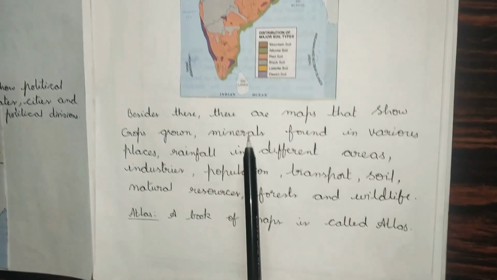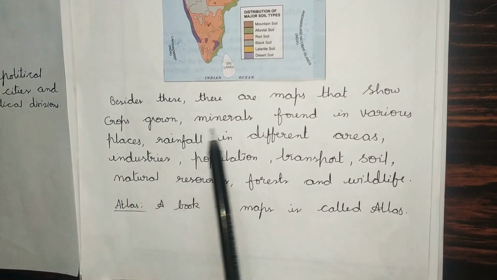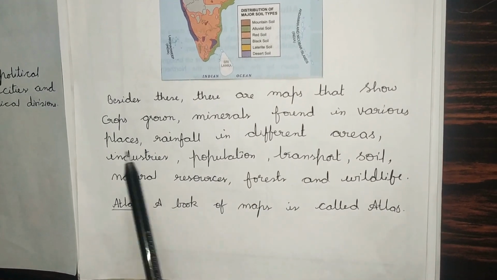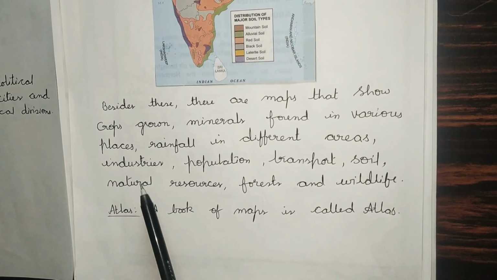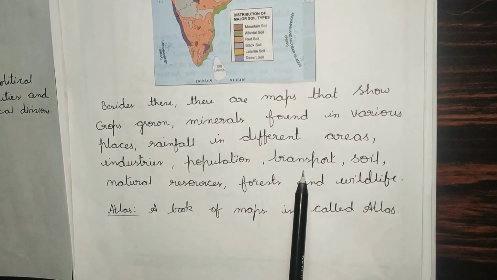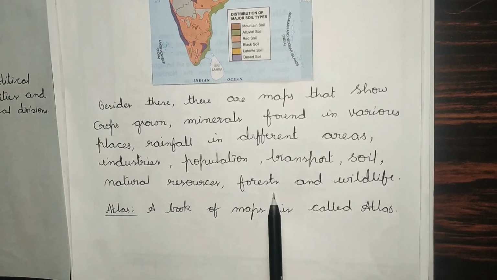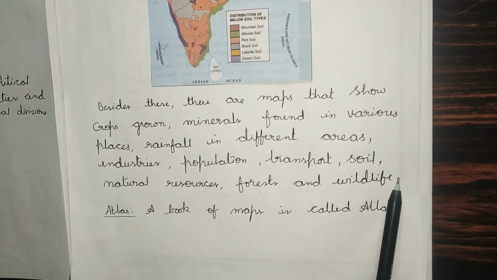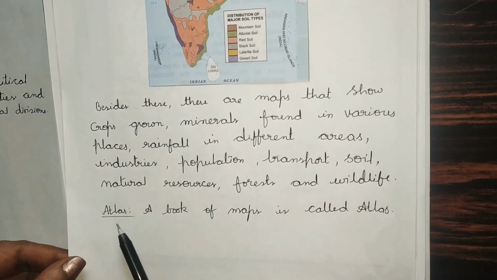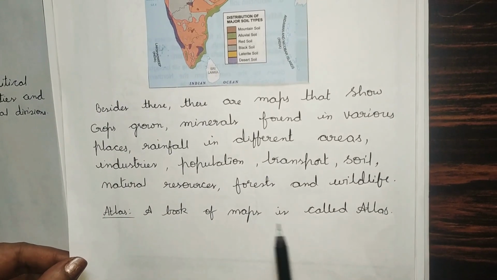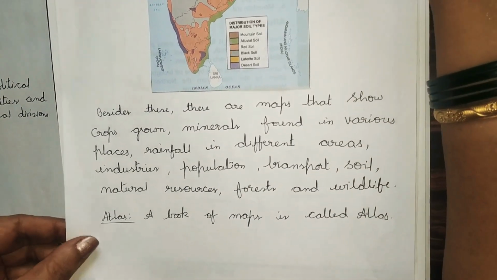Next, besides these, there are maps that show crops grown, minerals found in various places, rainfall in different areas, industries, population, transport, soil, natural resources, forests and wildlife. I'll show you in the next pages. Before that, what is an atlas? A book of maps is called an atlas, children. Now I am going to show you different maps.